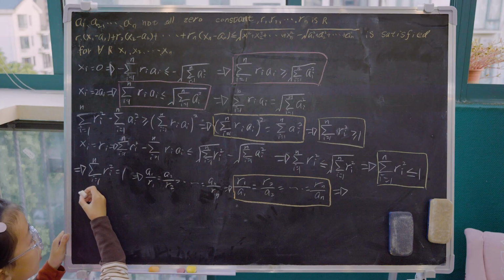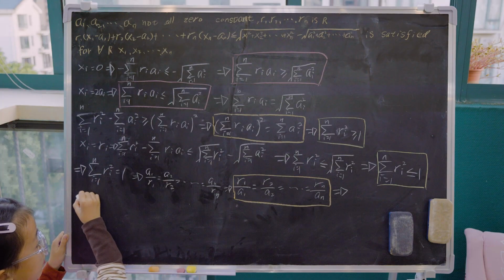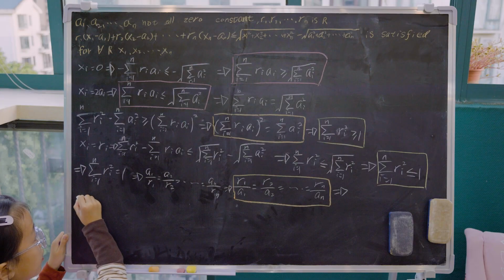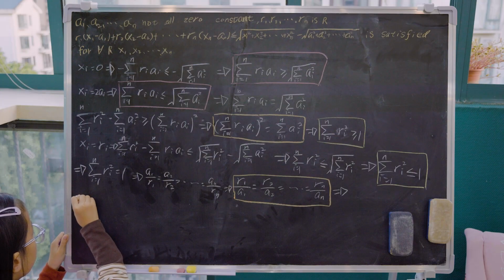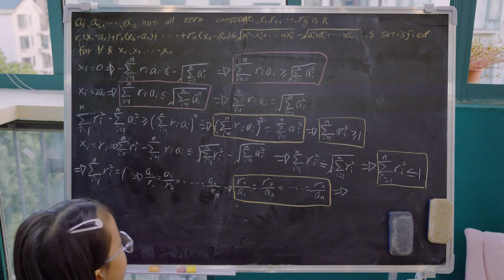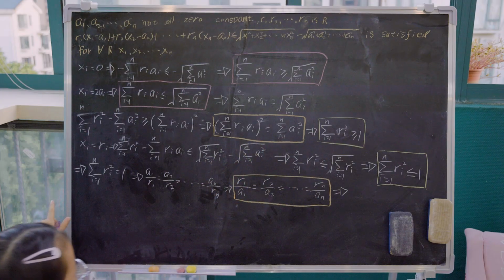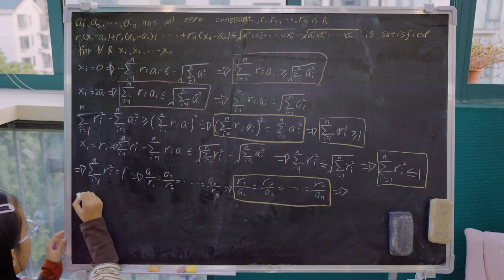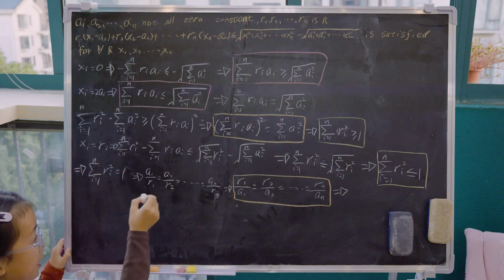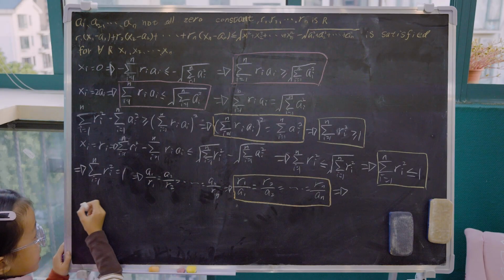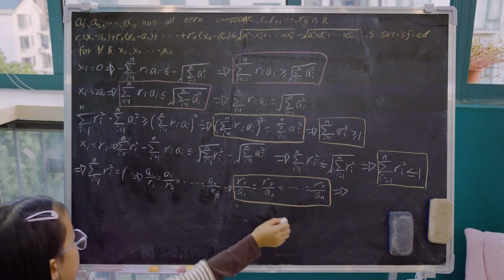We can factor r_i over a_i out because all of them are the same.